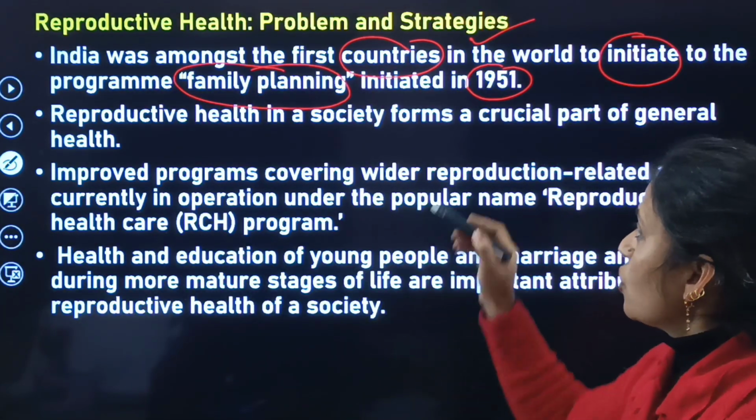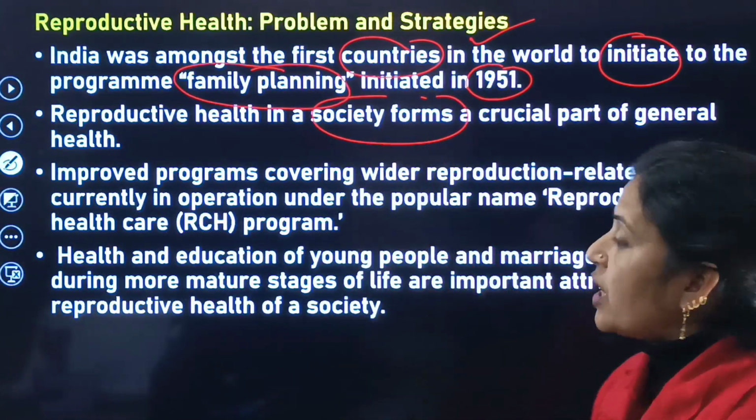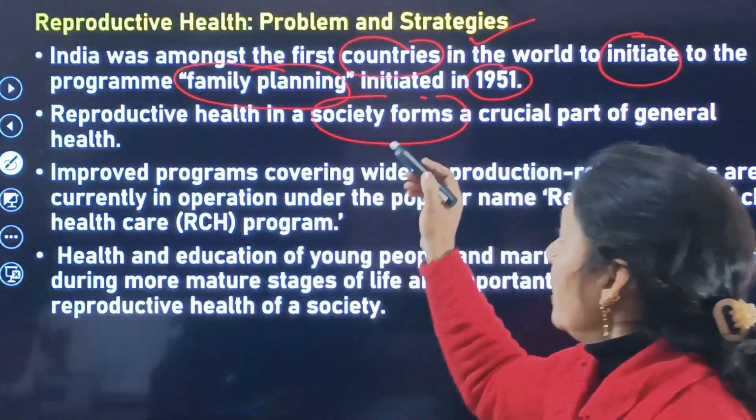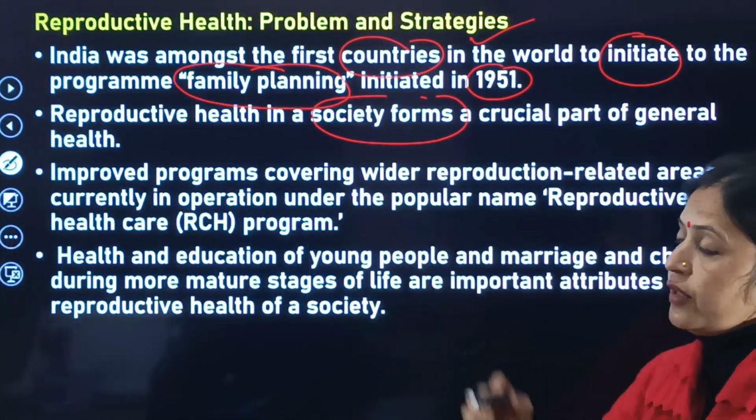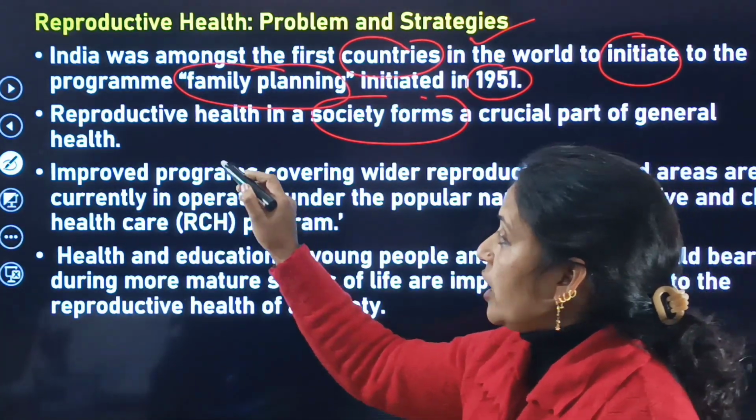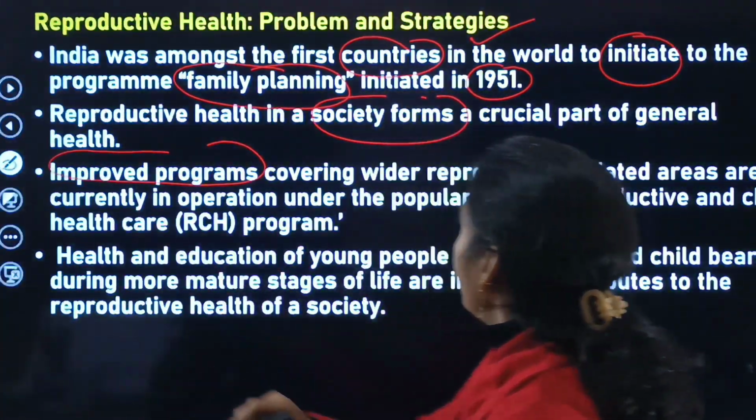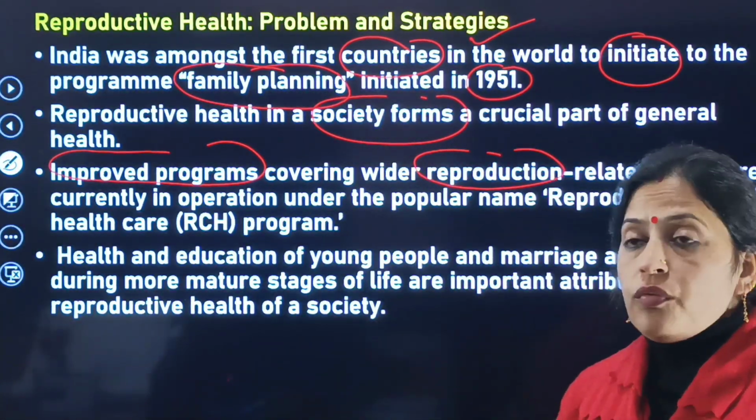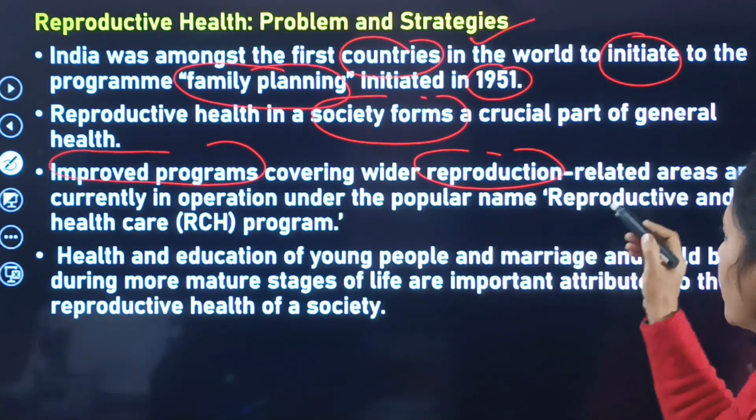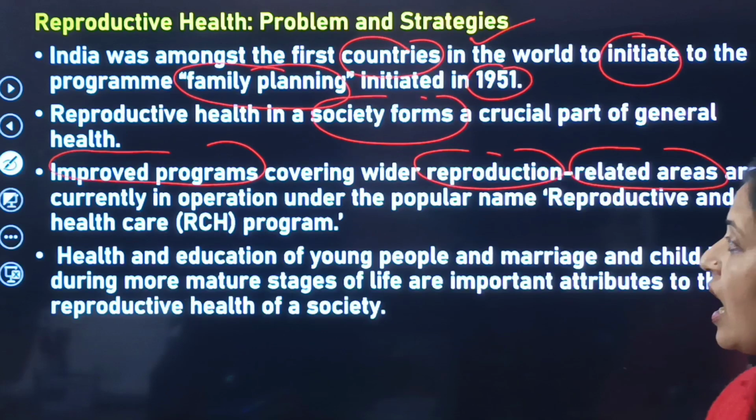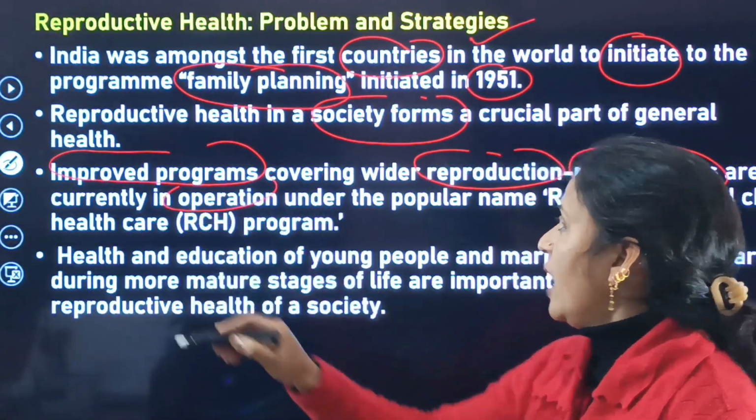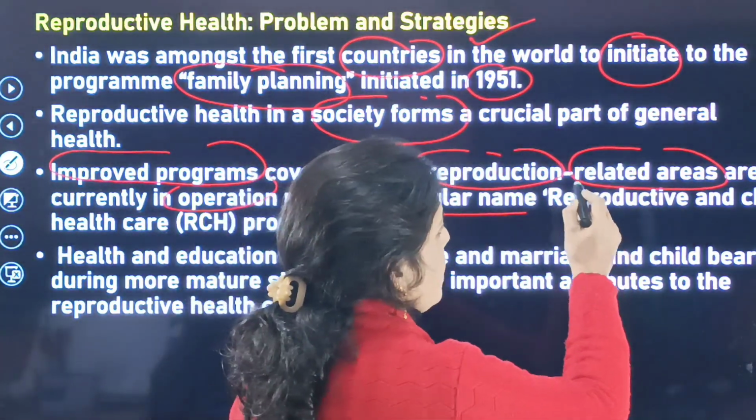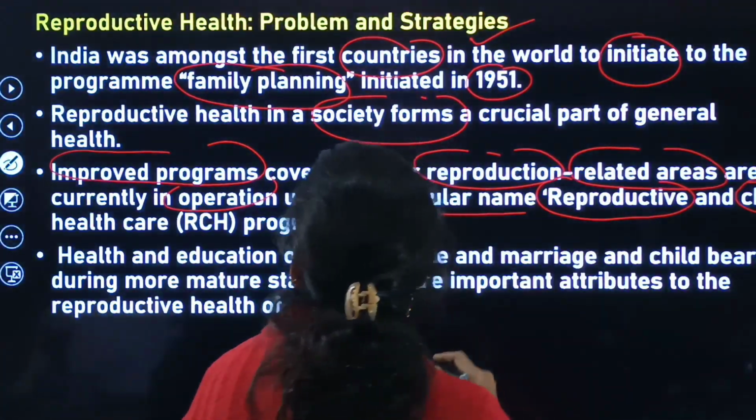Reproductive health in a society forms a crucial part of general health. Especially, there are improved programs covering wider areas related to reproduction, currently operating under a popular name, which was related to reproductive health. This was reproductive as well as child health care.